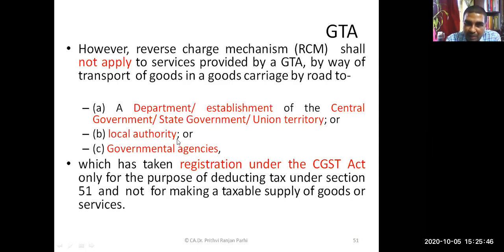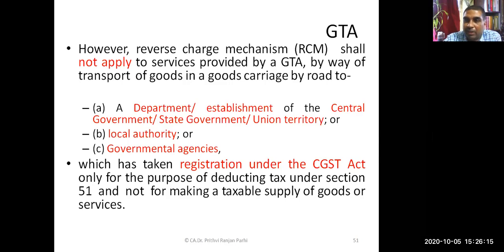Or supplies made to local authorities, or to government agencies, reverse charge mechanism will not be applied. But these agencies should be registered under CGST Act.